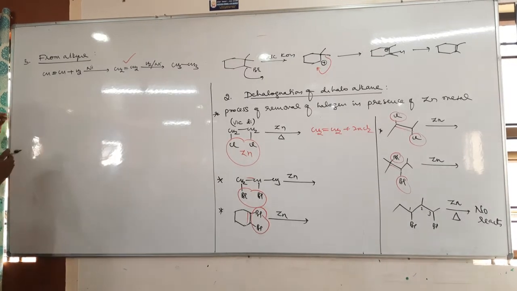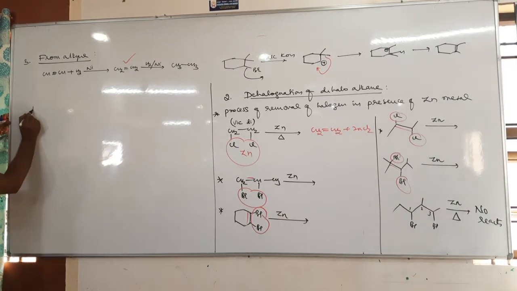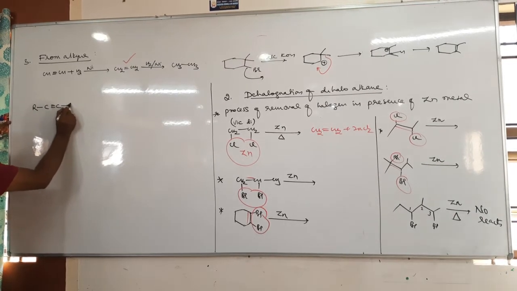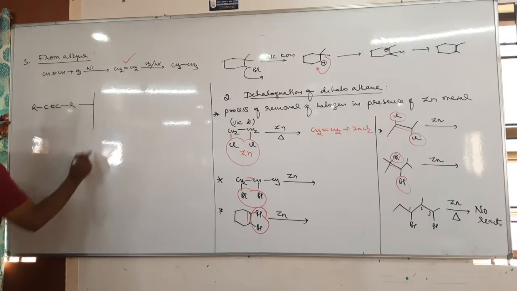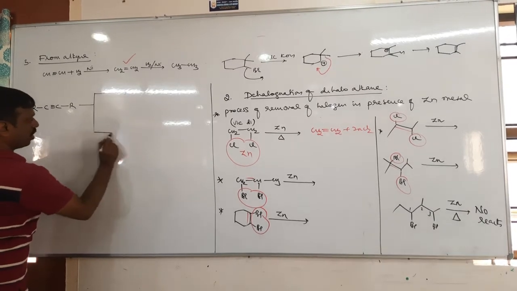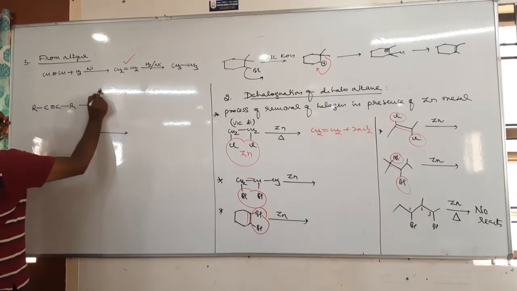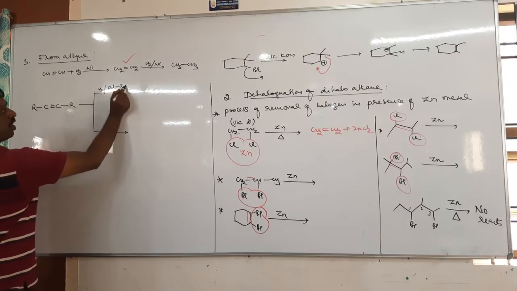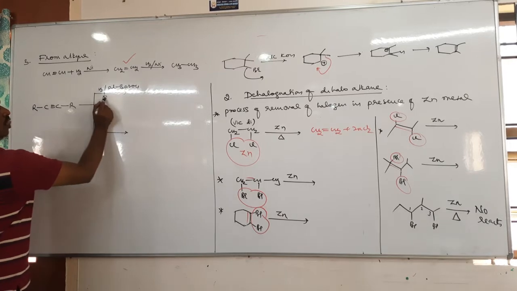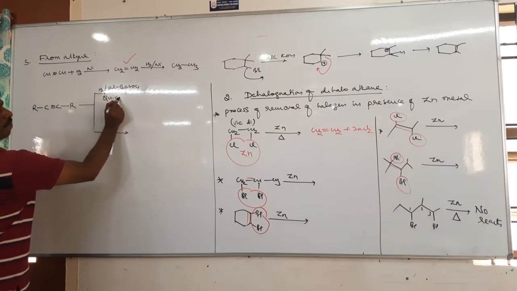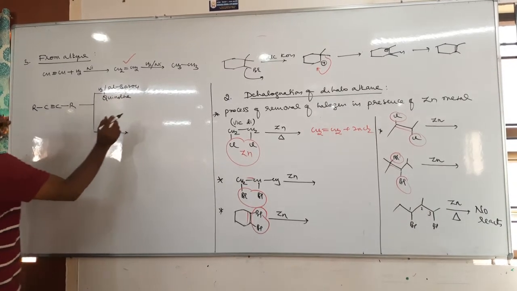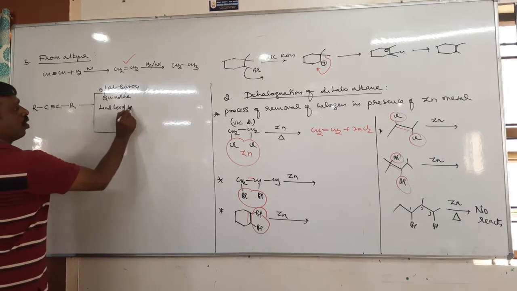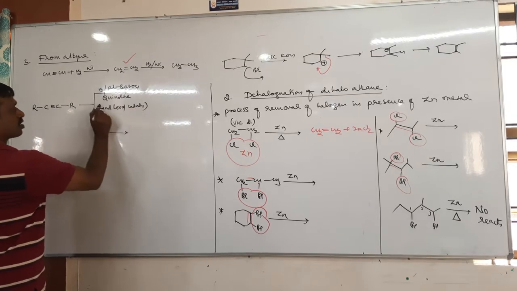For example, let us take R C triple bond C R. It is an alkyne. Now this alkyne is treated with one hydrogen in presence of palladium barium sulfate and quinoline. Okay, this reagent is called Lindlar catalyst.